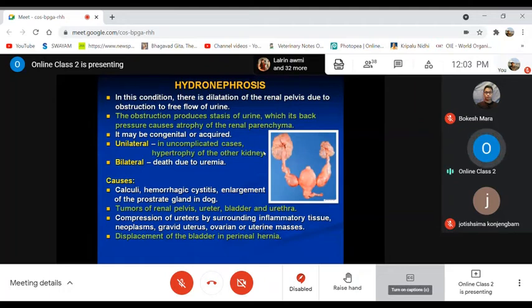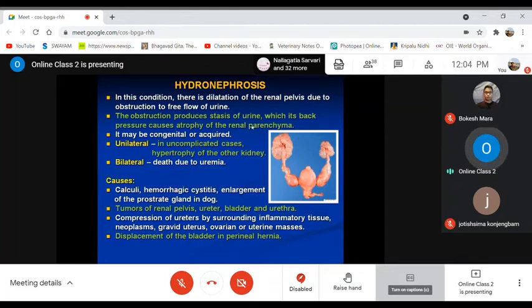In such cases there is increased accumulation of watery fluid, in the urinary system automatically there will be urine, more amount of urine, and maybe some inflammatory, edematous or serous fluid also, but mostly watery.